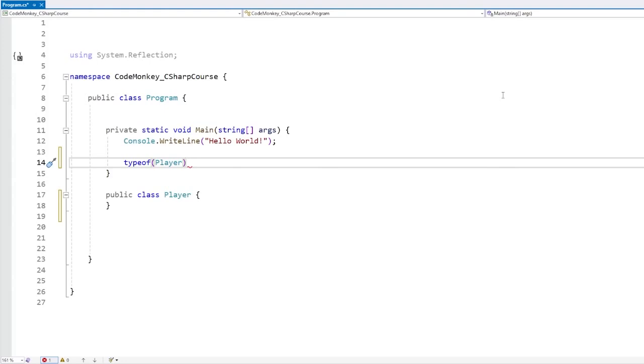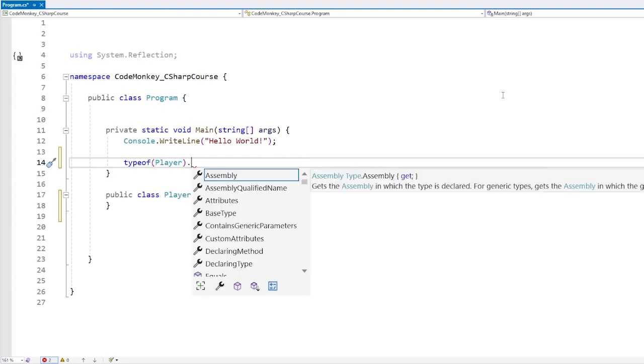So now with this type object, over here you can do all kinds of things. So you can get nested types, nested functions, and so on. So this is how you access the reflection that we already covered.